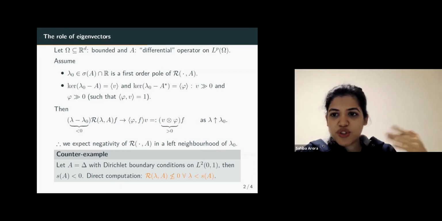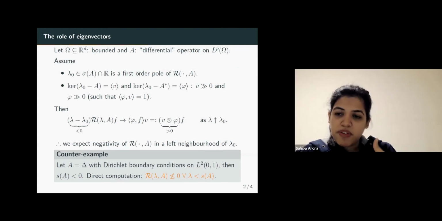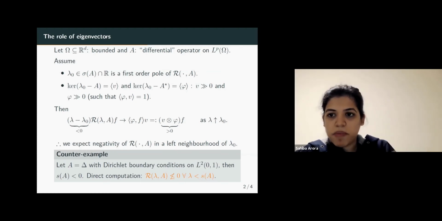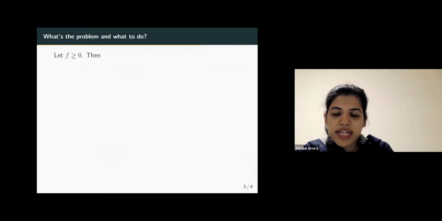So our intuition fails because all the assumptions in the intuition are actually satisfied, but what we expected is not satisfied. So we want to understand what is so special about Neumann and periodic boundary conditions. They must satisfy something stronger, which is not satisfied in the case of Dirichlet boundary conditions. And why does even the weaker version of the anti-maximum principle fail for Dirichlet, but hold in the case of periodic or Neumann boundary conditions? So let's see what the problem is and what to do about it.